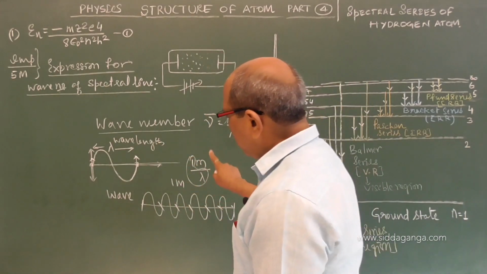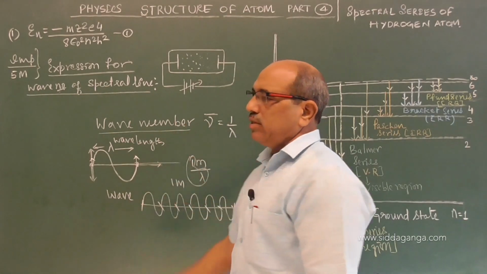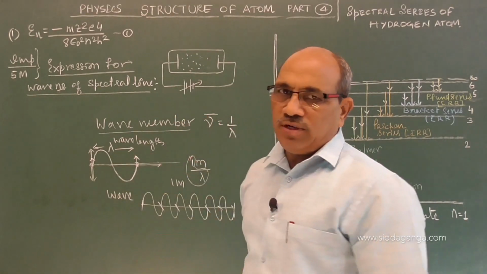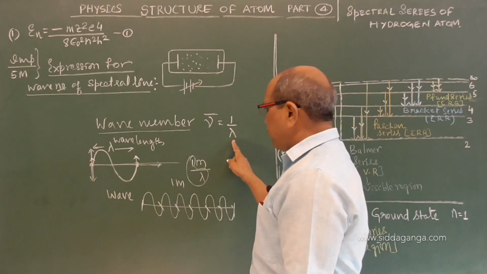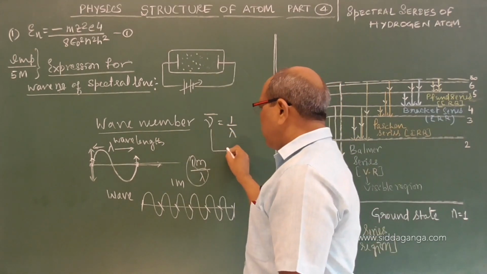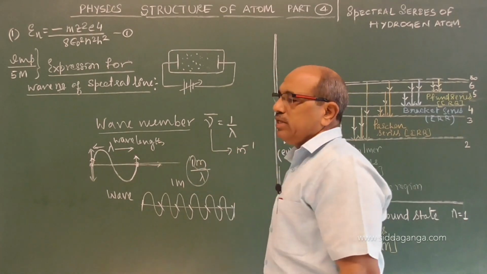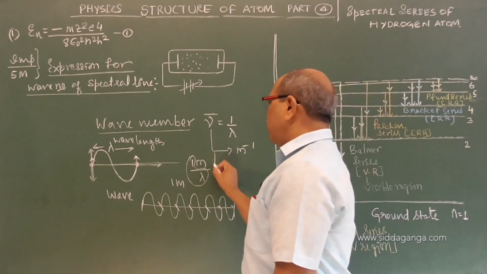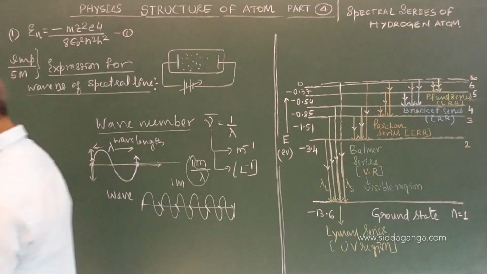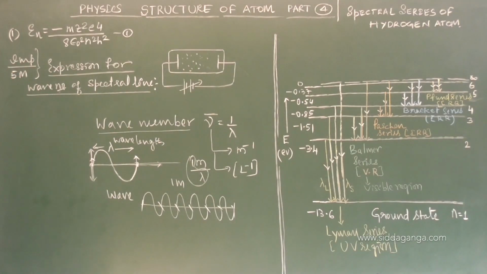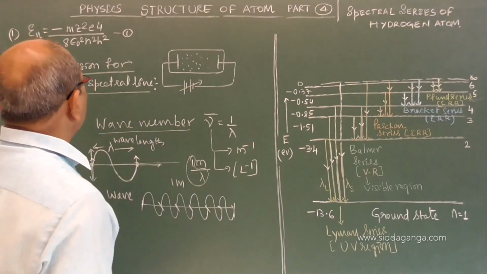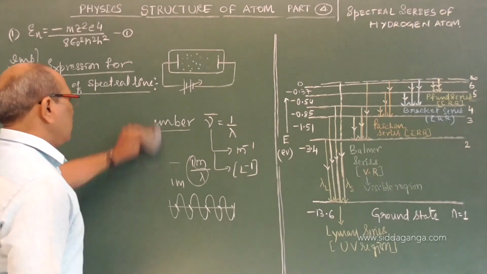We define it as the wave number, or in brief, the reciprocal of the wavelength is defined as the wave number. As it is 1 by lambda, and lambda is measured in the SI unit of meter, the unit of wave number is per meter. Even dimensionally, it is L to the power minus 1. So we have to get the expression for wave number, an important derivation. With that expression we are going to see the spectral series of the hydrogen atom.